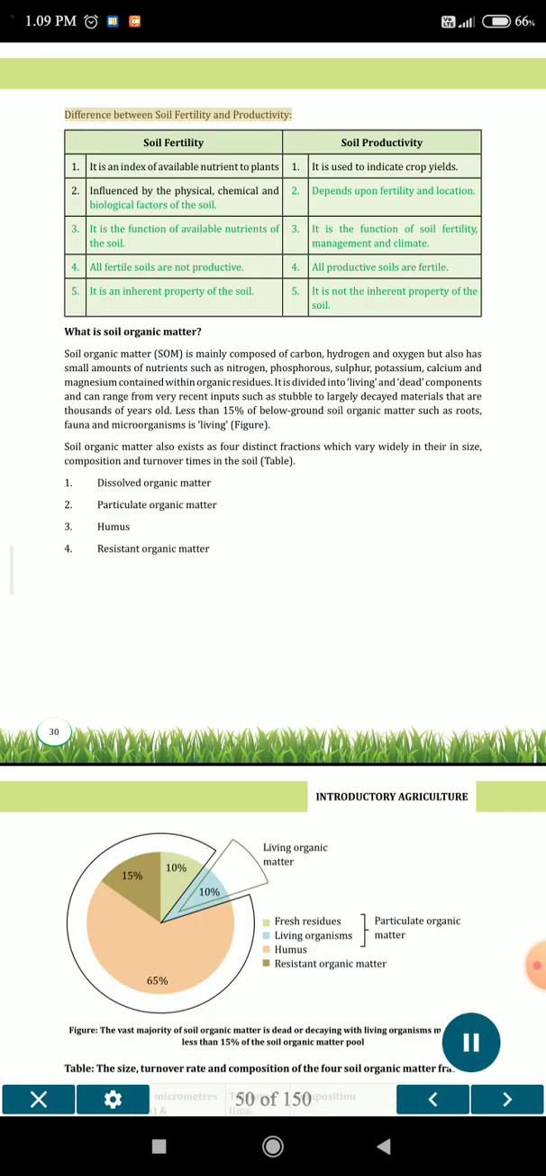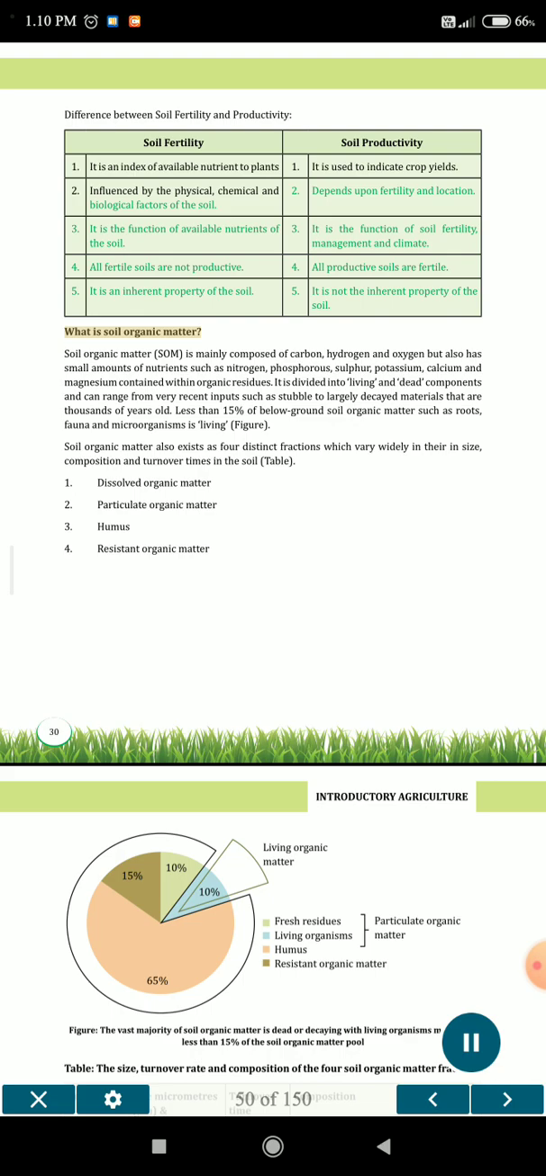Difference between soil fertility and productivity. Soil fertility: 1. It is an index of available nutrients to plants. 2. Influenced by the physical, chemical and biological factors of the soil. 3. It is the function of available nutrients of the soil. 4. All fertile soils are not productive. 5. It is an inherent property of the soil. Soil productivity: 1. It is used to indicate crop yields. 2. Depends upon fertility and location. 3. It is the function of soil fertility, management and climate. 4. All productive soils are fertile. 5. It is not the inherent property of the soil.